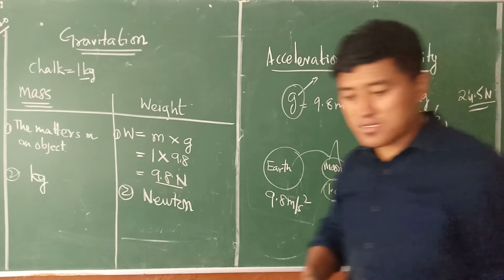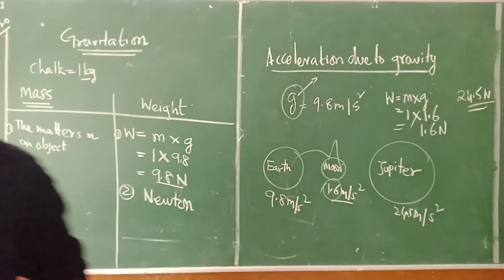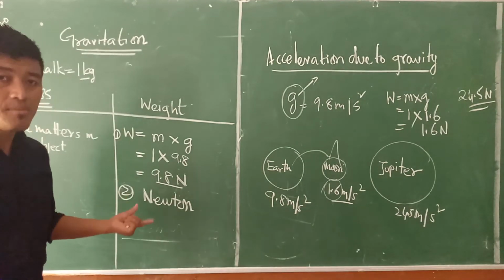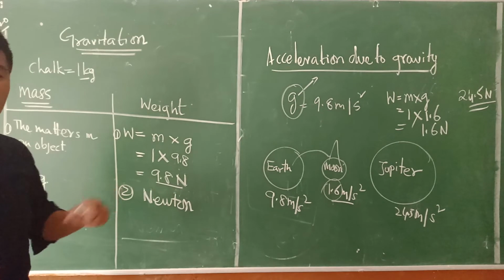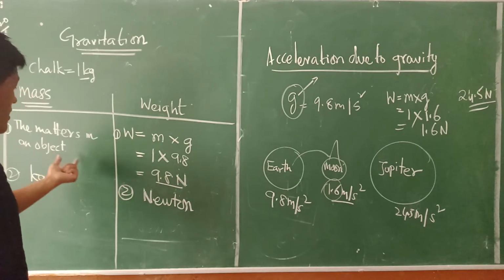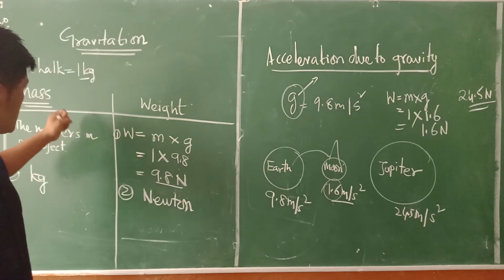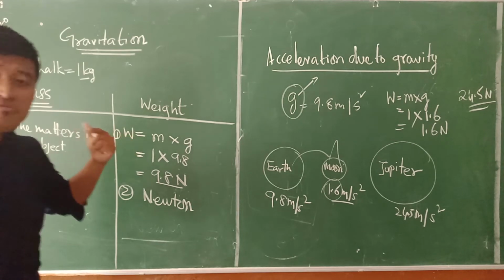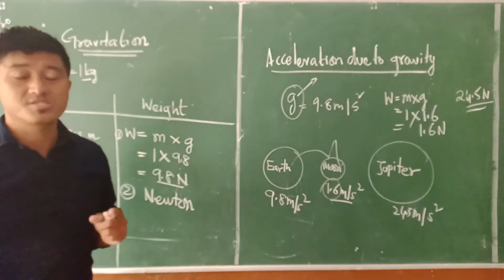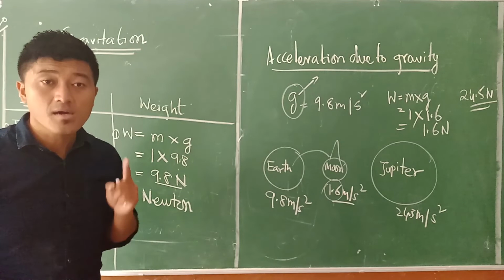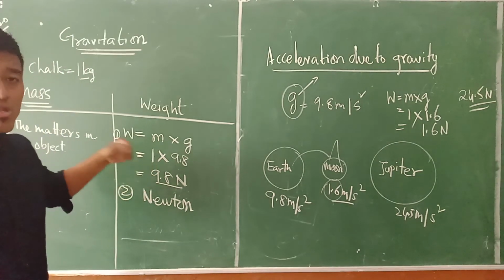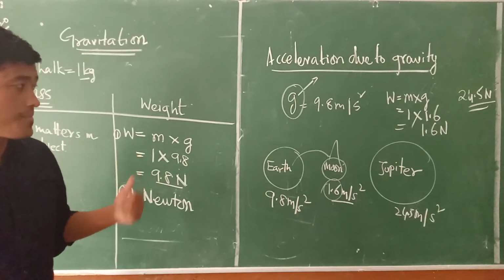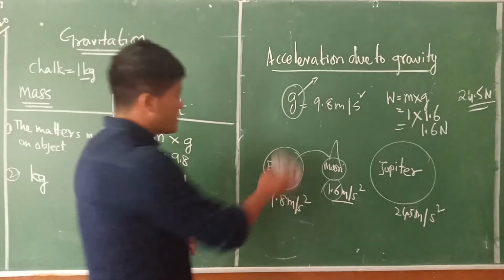Understand? Is that clear? So this is how we talk about weight and mass here, and both of them are quite different. I think every one of us gets confused between mass and weight. Whenever we talk about mass and weight, there is an important factor, that is gravity, which plays a very important role in determining the weight of an object. Is that clear? Okay.